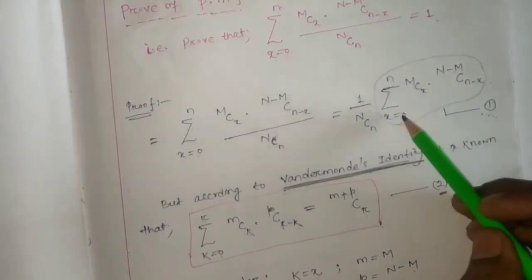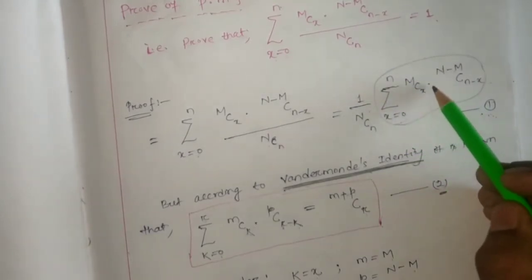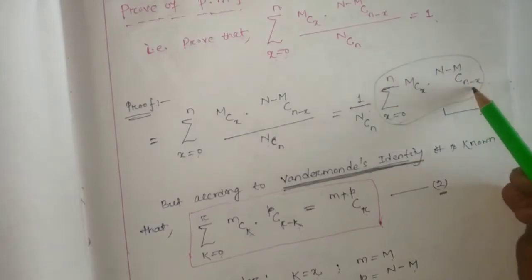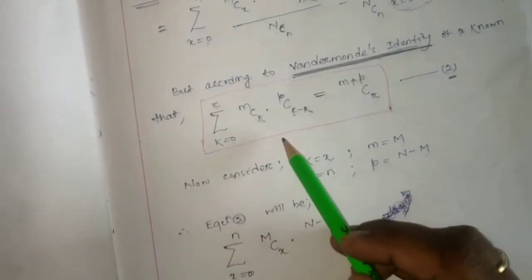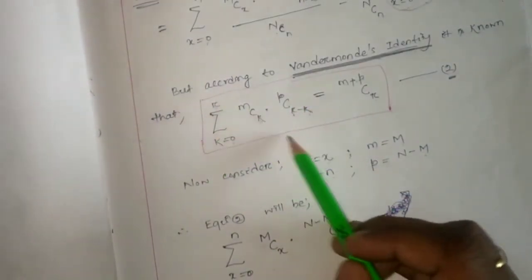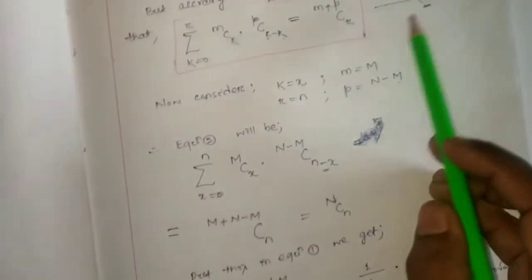is nothing but summation over 0 to n of mCx into n minus m C n minus x. So this value fully matches this value, right? Here I just changed the symbols. Okay, we found equation number 2 will be this much.